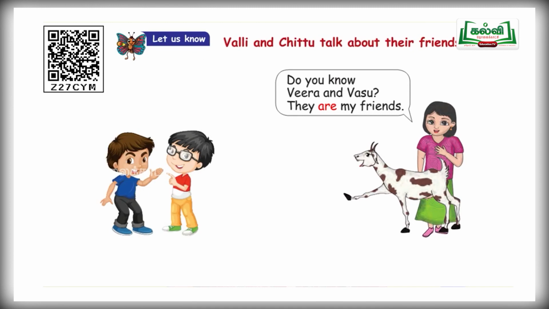So here two boys are standing, isn't it, children? So it is a plural pronoun. They is a plural pronoun. So after they, what are you supposed to use? Are. A-R-E, are. They are my friends.